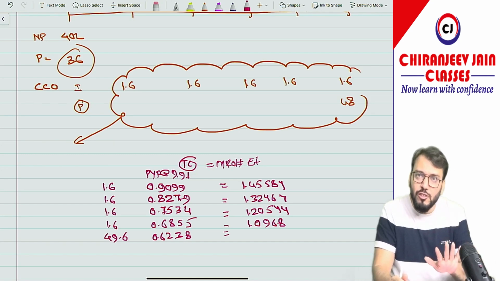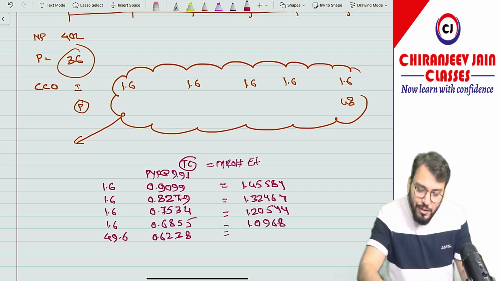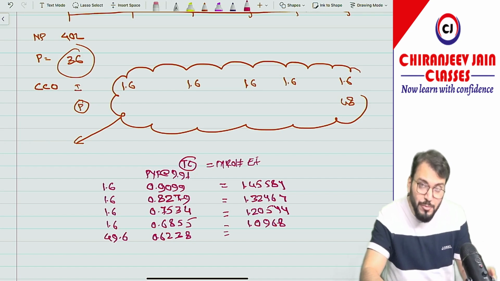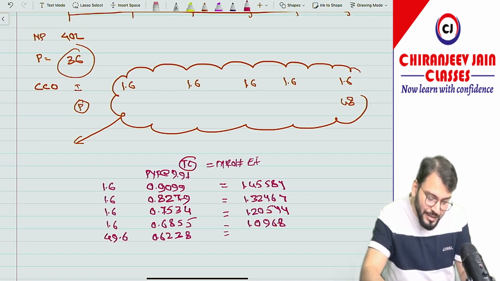However, if you are conceptually strong, you can directly write down 36. I hope you understand it. But in exam, always cross check if you want to cross check, because it contains 2 marks. Correct now? And it should be very much fast. So 49.6 into how much? 0.6238 is equal to how much?